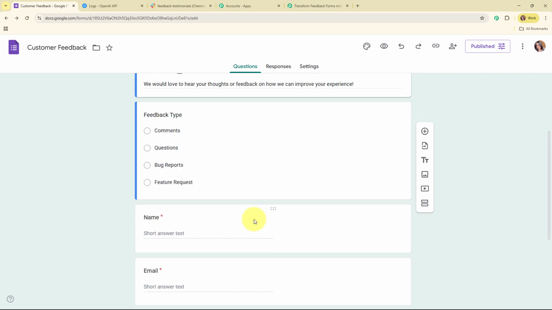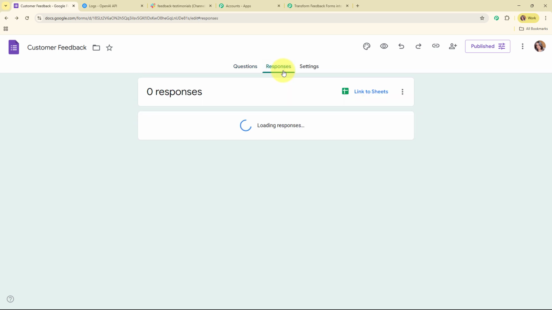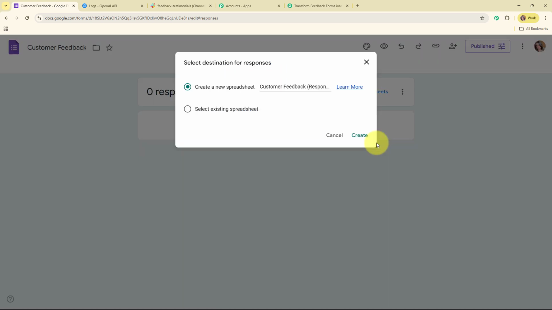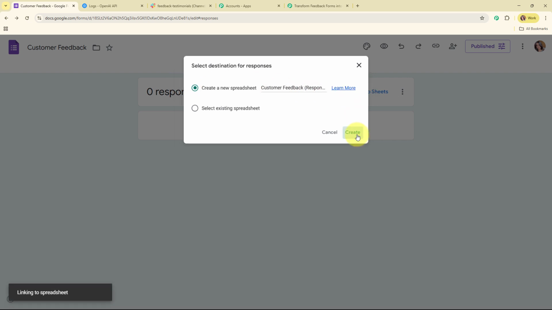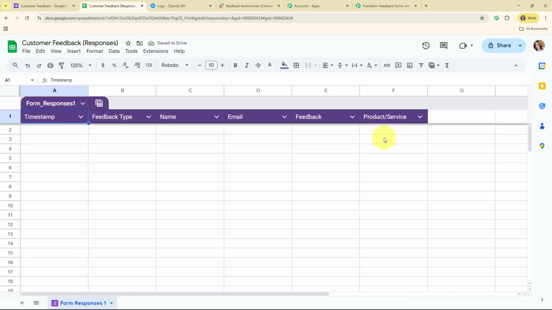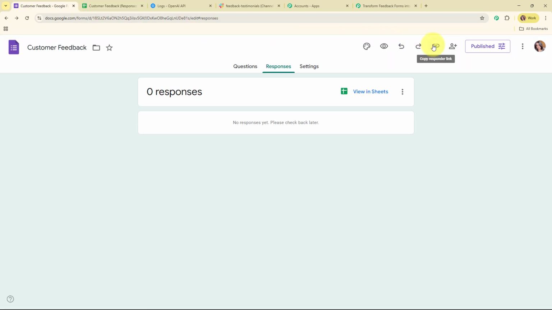So now for that, what we are going to do is click on this responses, and from here we are going to click on this link to Sheets, so that we can create a spreadsheet linked to this Google form. Alright, so we are going to create a new spreadsheet for the same. And here you can see we have successfully created a new spreadsheet over here where we have received all the fields that I've added over here in our Google Forms. Alright, so now after building this connection, we are going to test this connection by simply making a form submission over here.